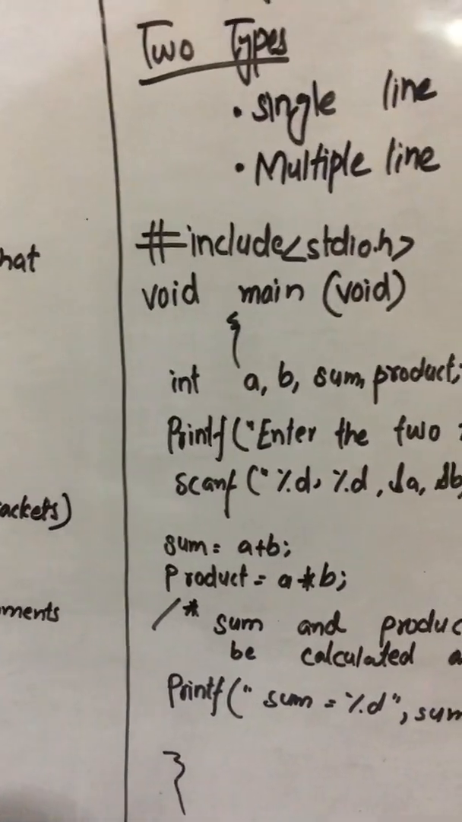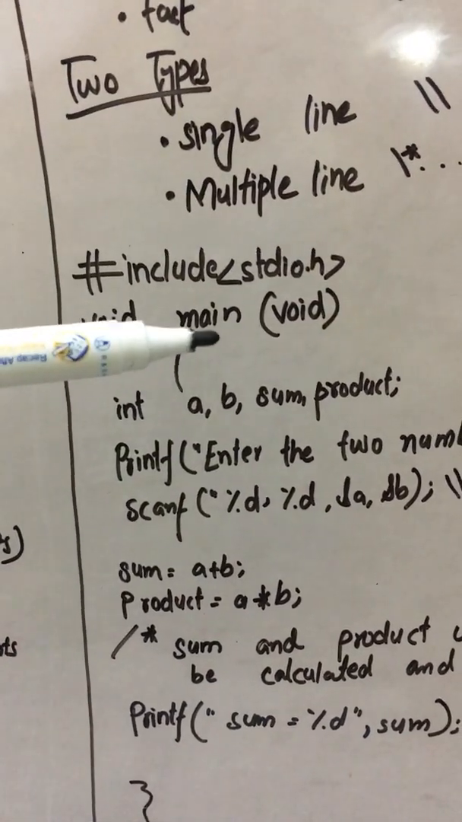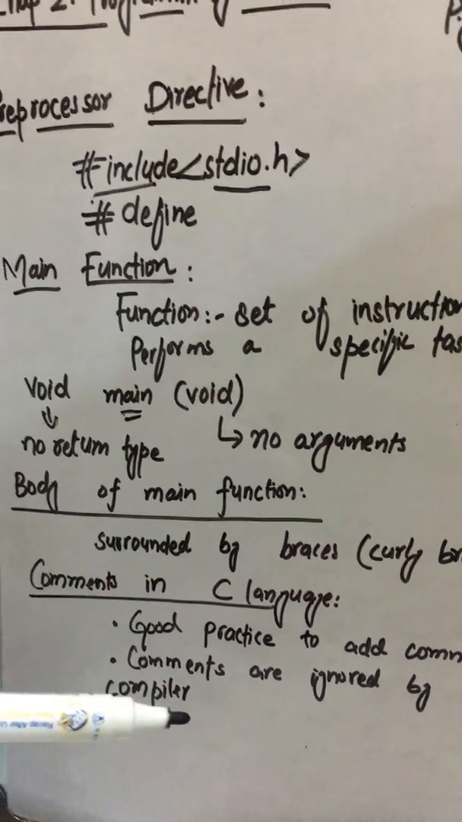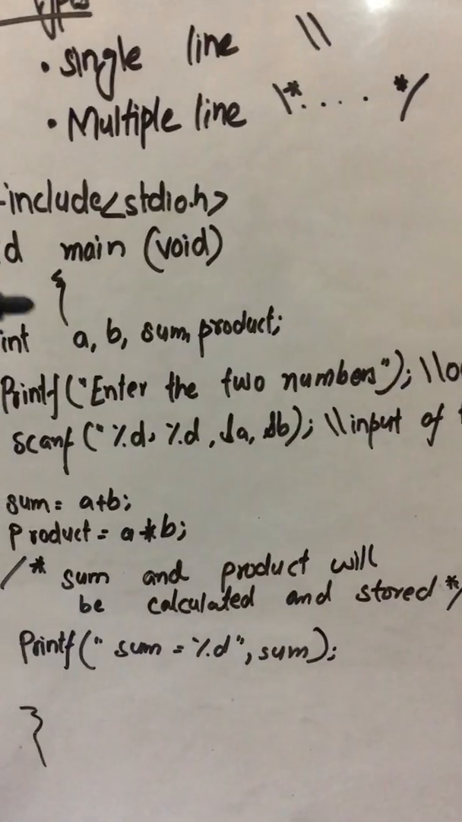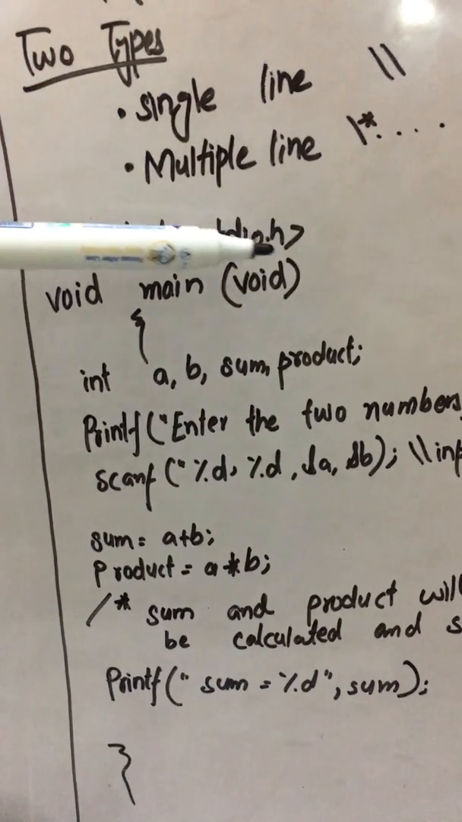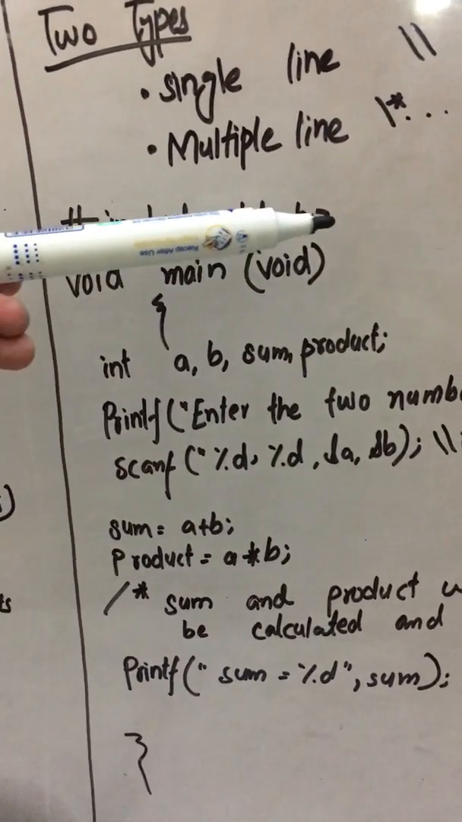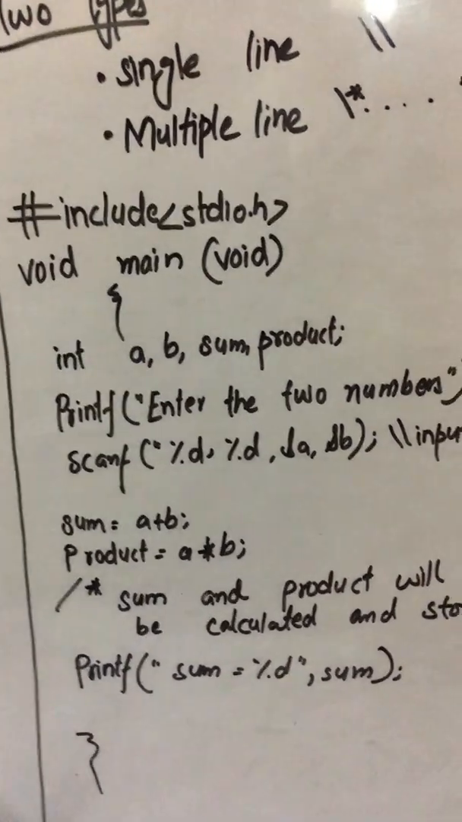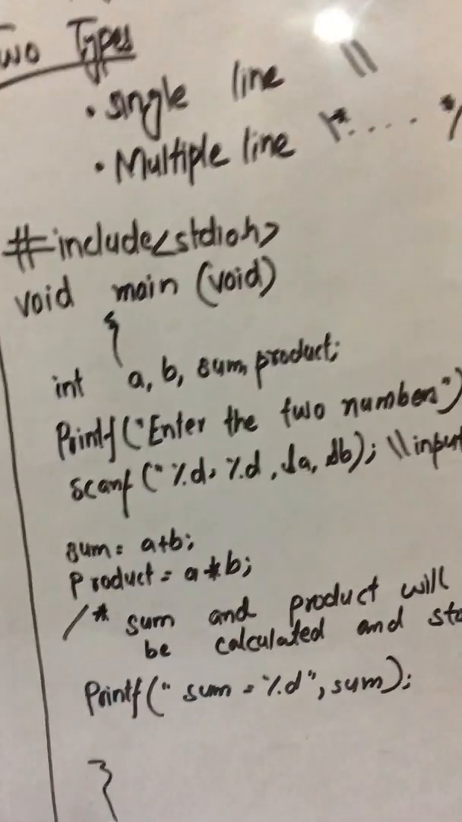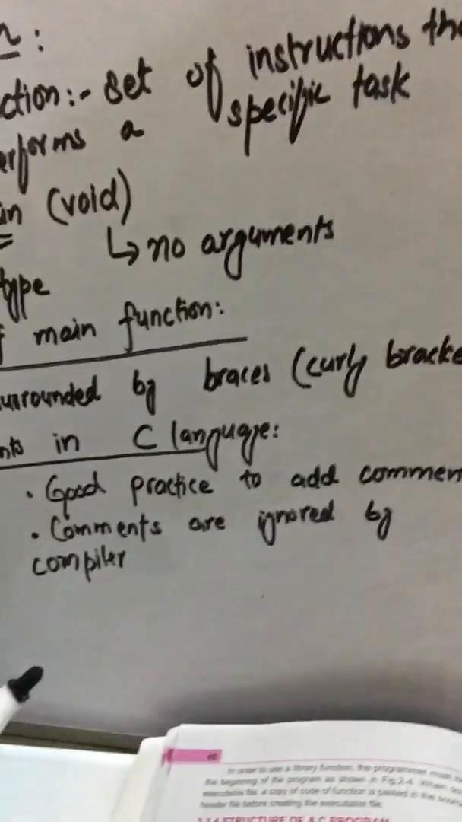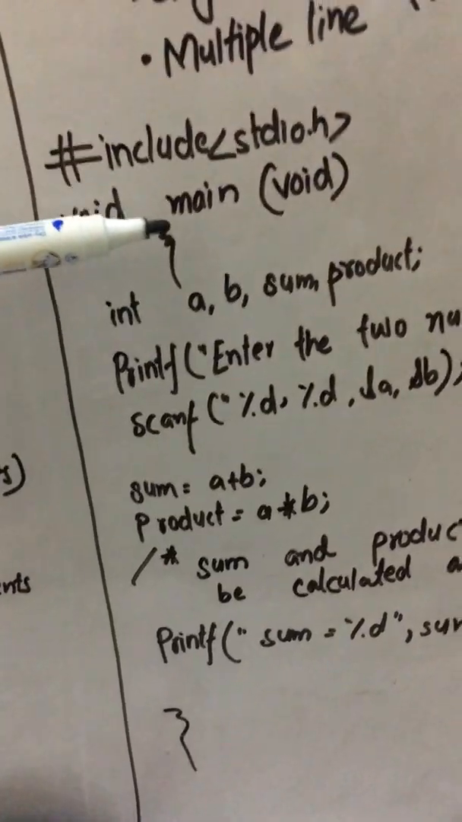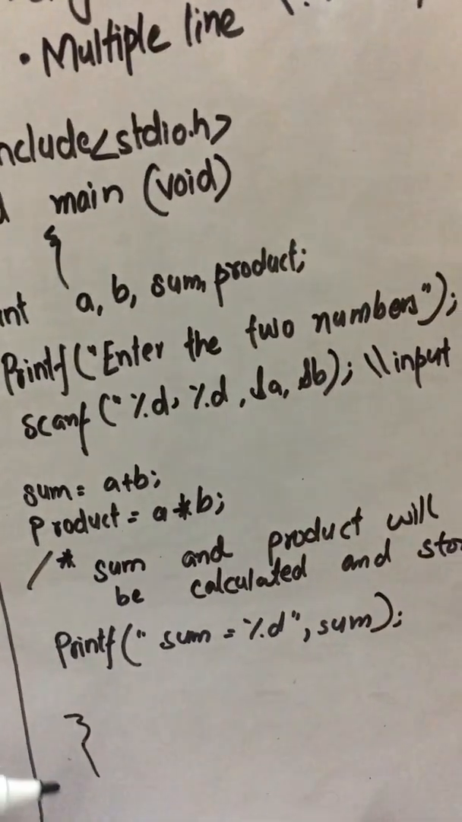There is an example program in which I have covered all the things: your preprocessor directive, your main function, body of main function, and your comments as well. So let's discuss it. First, we have added a preprocessor directive hash include. Then we have added the header file stdio.h. This header file is enclosed within two angle brackets. Then I have added a main function, void main void, and then the body of the main function has started. As we have discussed, body of main function is enclosed in curly brackets. So I have put curly brackets here and I have entered it over here.